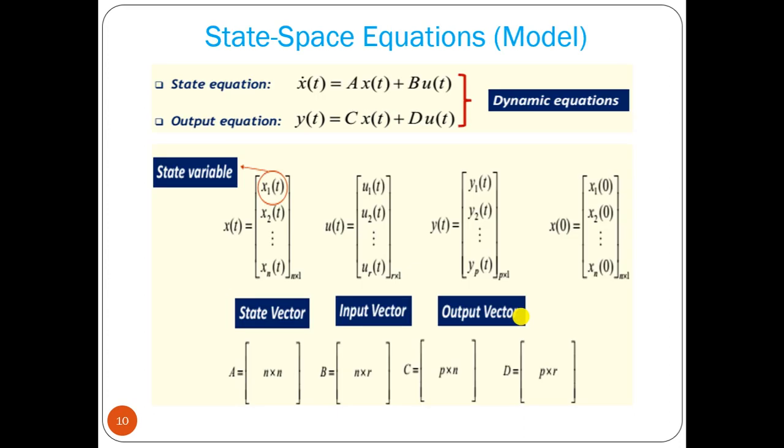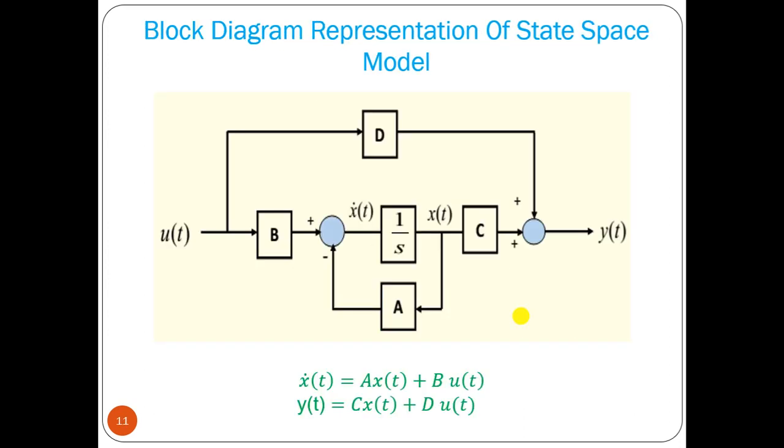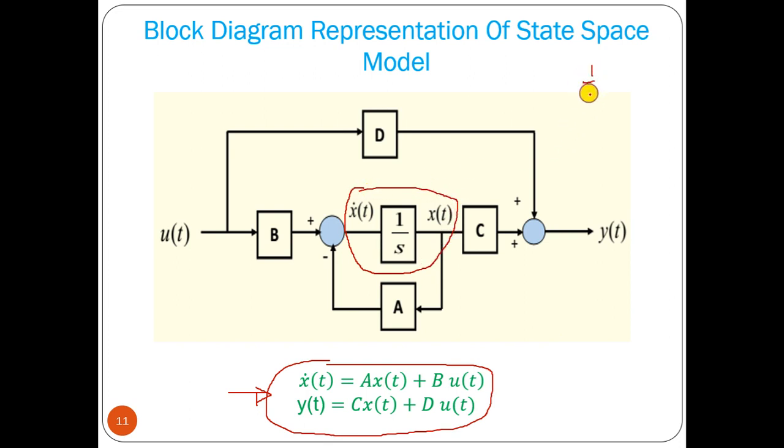Now we can go to the next point: using these two equations that we got, we can draw the block diagram. The main point here is the integrator function. If we have an integrator 1 by s, then whatever the output of that integrator block, if we assume it as x1, then the input of that integrator should be x1 dot, that is nothing but dx1 by dt.